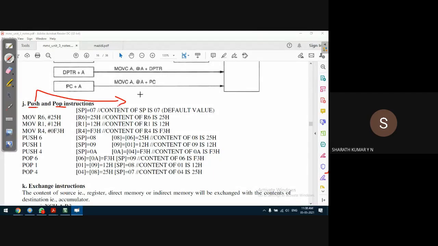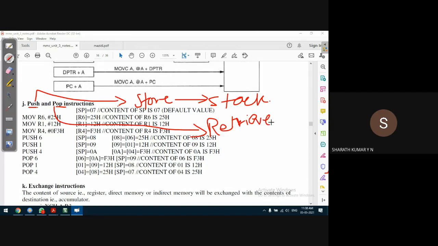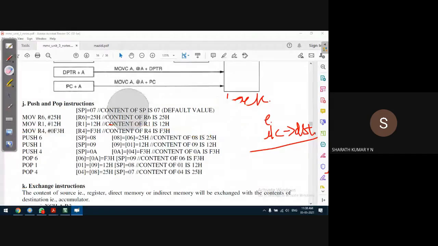Push instruction is used to store data onto stack memory, whereas pop instruction is used to retrieve or read data from the stack memory. Read means transfer, retrieve, copy the data from stack memory to internal memory, another location, generally called the destination location. We'll execute the push and pop instructions and see the operation also. That we'll do today.